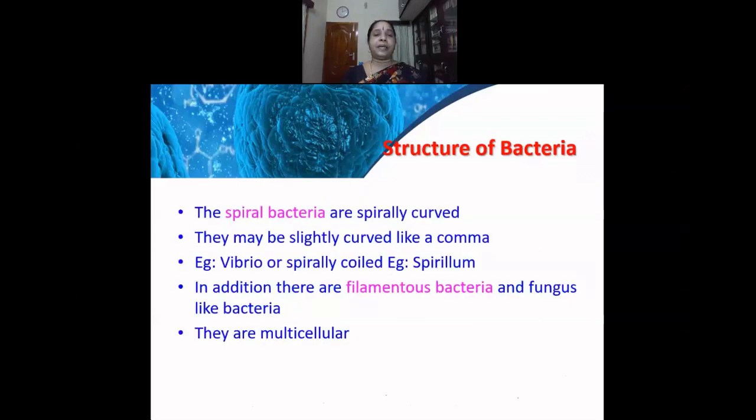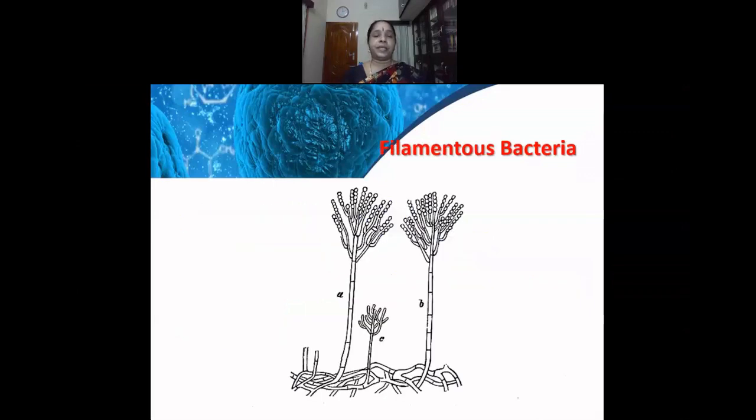The spiral bacteria are spirally curved. They may be slightly curved like a comma, for example the Vibrio, or they may be spirally coiled like a spring, for example spirillum. In addition to this, there are also filamentous bacteria and fungus-like bacteria which are multicellular. In this image, you can find the filamentous bacteria. They almost look like a fungus.